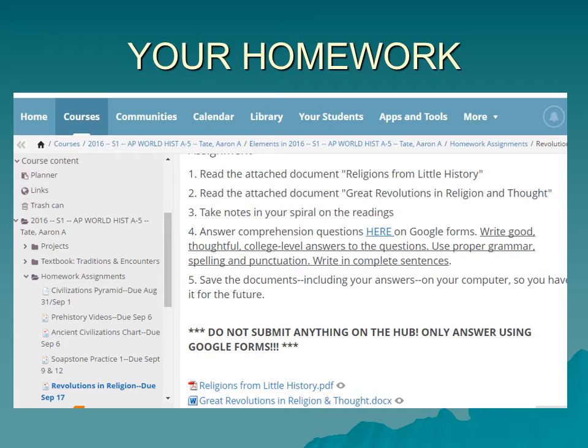I want to mention the homework, because the rest of the class period you have to work on this homework. You'll see here on the hub you have a packet of reading, and this is the longest reading package you've had. It's really the first real reading packet you've had. So I wanted to talk through what you're going to see here. You go to the hub. You've got two documents. One is called Religions from Little History, and the second one is Great Revolutions in Religion and Thought.